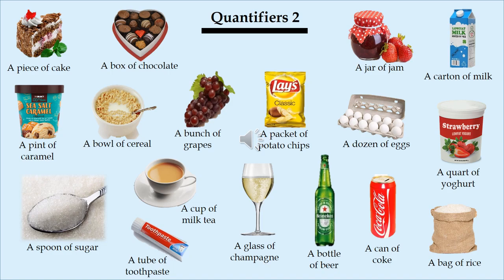A piece of cake, a box of chocolate, a jar of jam, a carton of milk, a pint of caramel, a bowl of cereal, a bunch of grapes, a packet of potato chips, a dozen eggs, a quart of yogurt, a spoon of sugar, a tube of toothpaste, a cup of milk tea, a glass of champagne,